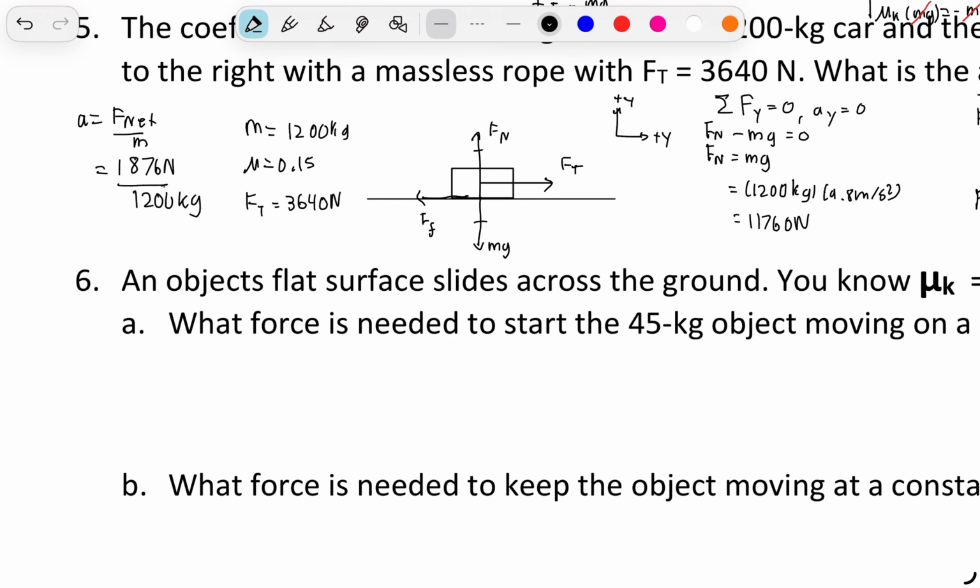Our units, newtons, are kilograms times meters over seconds squared, and we have that over kilograms, so we cancel out the kilograms. So we just have meters per second squared. Our acceleration is going to equal 1.56 meters per second squared to the right. That means that Ft is larger than Ff.